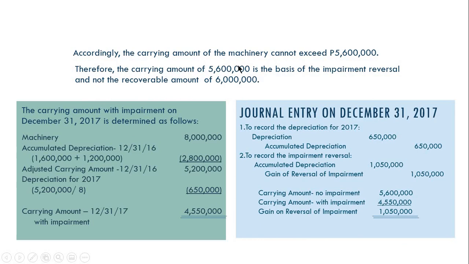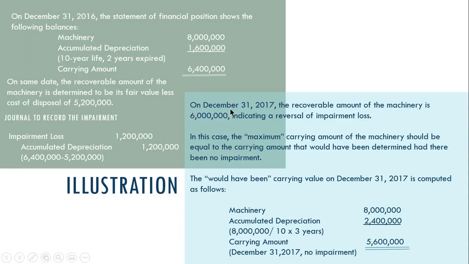So, itong 5.6 million na na-compute natin, ito na yung magiging basis ng impairment reversal natin at hindi yung panibagong 6 million na na-determine na recoverable amount. Okay, as you can see, ano bang purpose ng 6 million? Eh kung 5.6 million lang din naman yung gamitin natin. So, yung purpose lang ng 6 million na yan is that it is just an indication na there is reversal of impairment loss. Again, that is just an indication of a reversal of impairment loss.